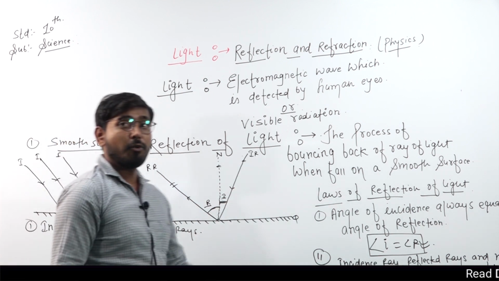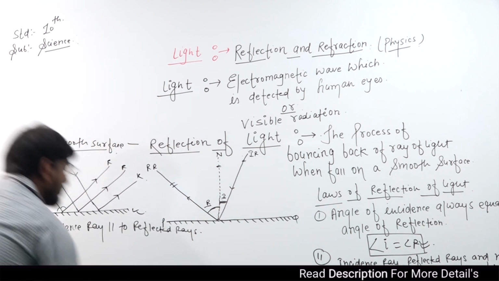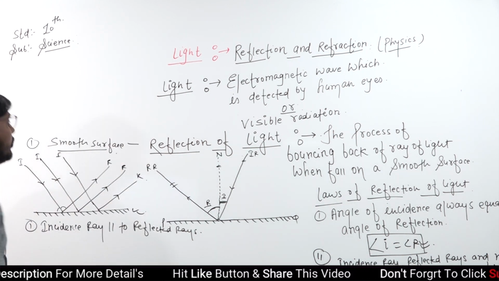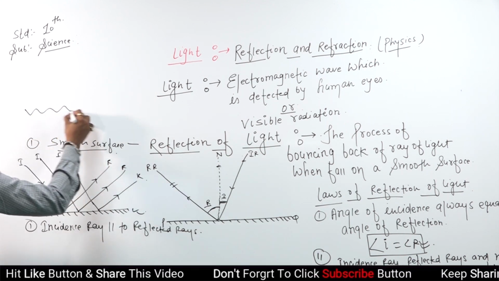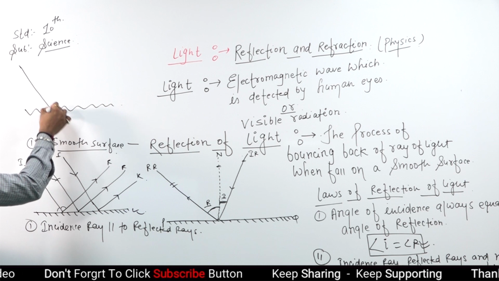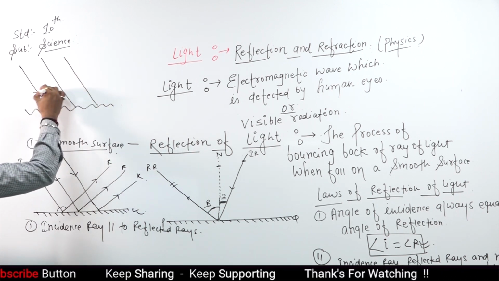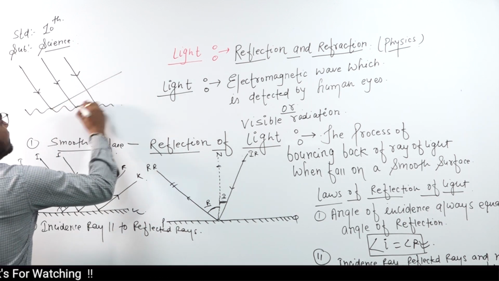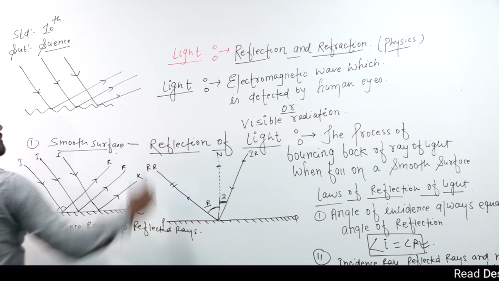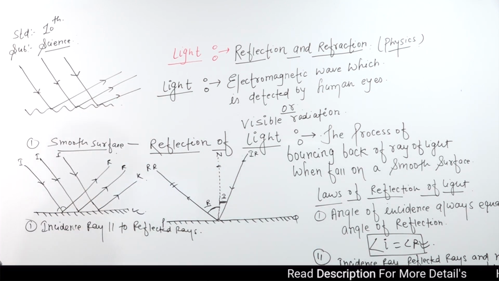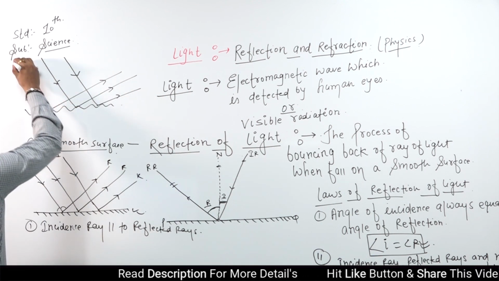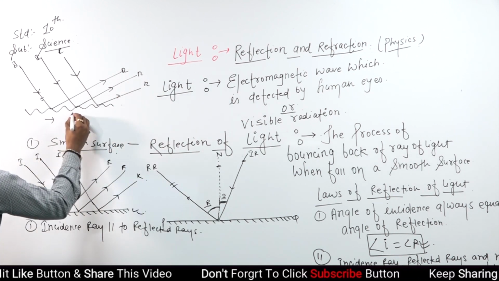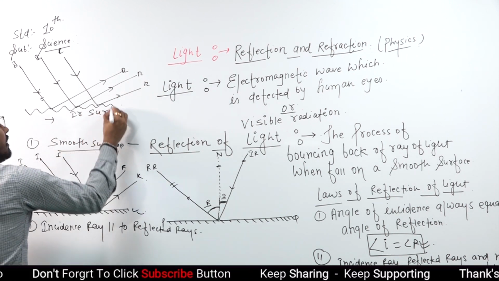Now, the surface which is irregular means a rough surface, a surface which is not regular. When an incidence ray falls on a rough surface, the reflected rays go in different directions. The incidence ray is not parallel to the reflected ray in an irregular surface.